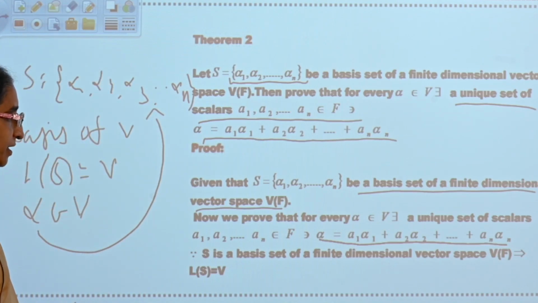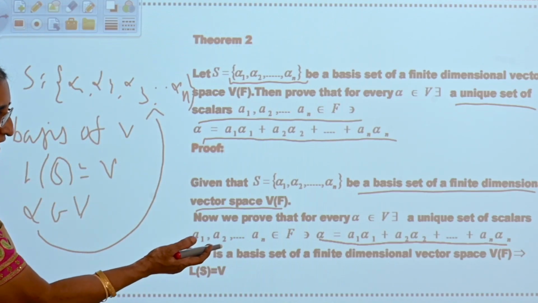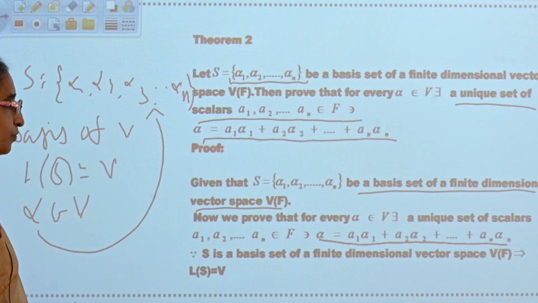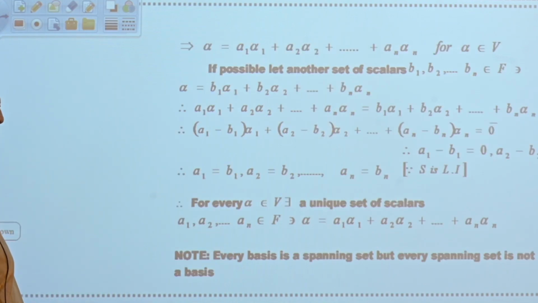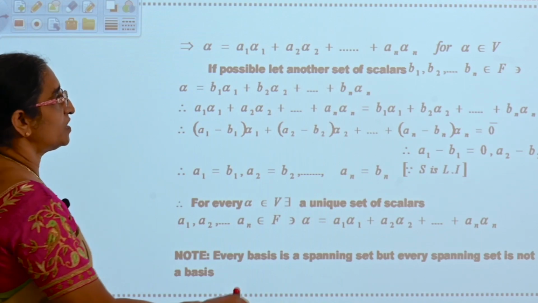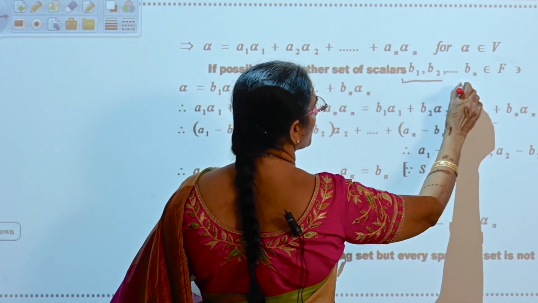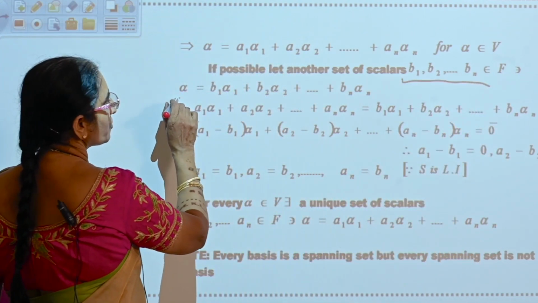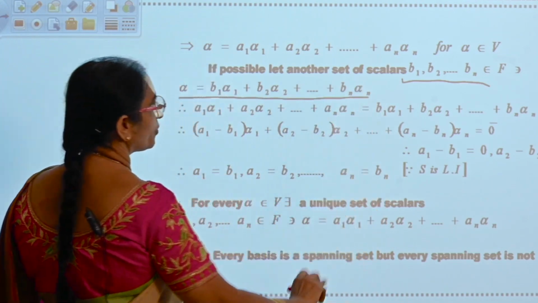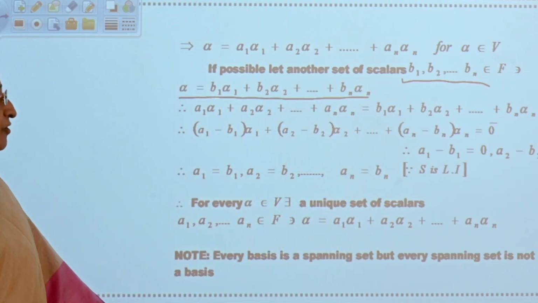Since S is the basis of the finite dimensional vector space V of F, it implies L of S is equal to V. Now if possible, let there exist another set of scalars b1, b2, bn belongs to F such that alpha is equal to b1 alpha 1 plus b2 alpha 2 plus so on bn alpha n.